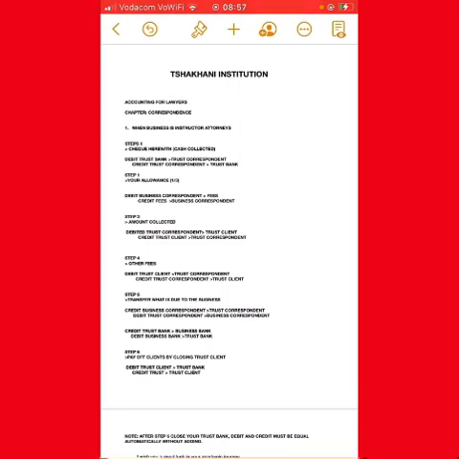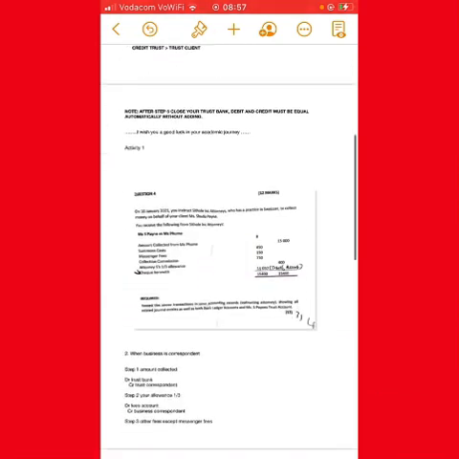With that cheque herewith, you debit the trust bank and credit the trust correspondent. That simply means that on the debit of the trust bank account, you are going to write trust correspondent. On the credit side of the trust correspondent, you are going to write the trust bank.